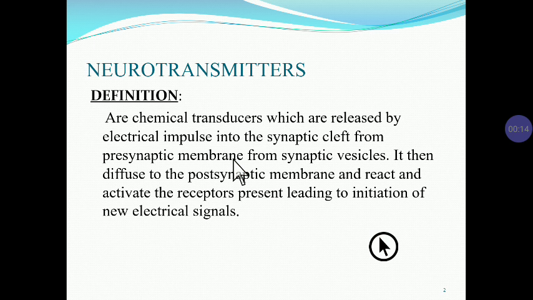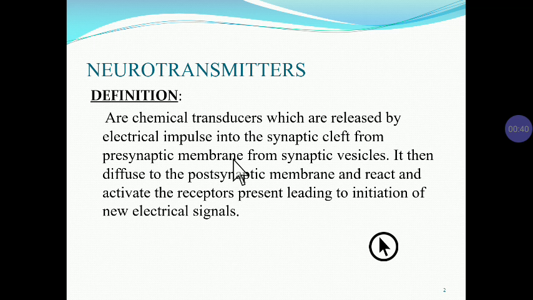So, what do you mean by neurotransmitter? Simply, neuro means neuron and transmitter means transmit. So, it is a chemical which transmits the impulses from one neuron to another neuron. So, it is called the neurotransmitter. Examples are adrenaline, acetylcholine, gamma aminobutyric acid, histamine. These are called neurotransmitters.